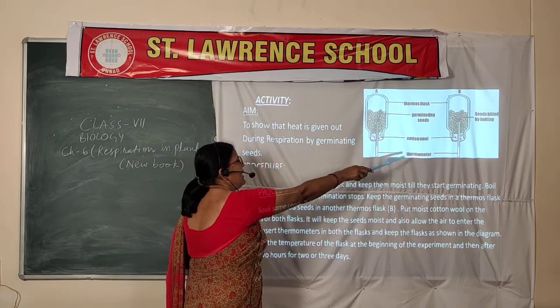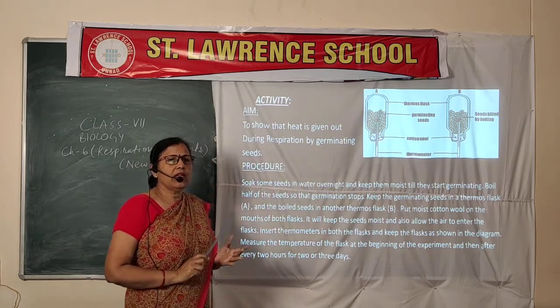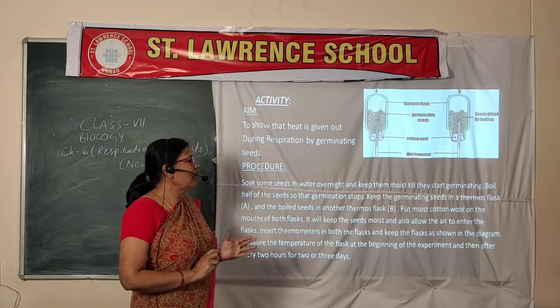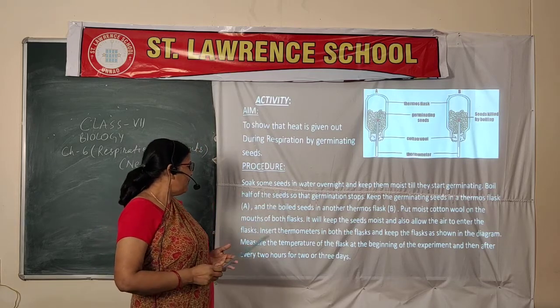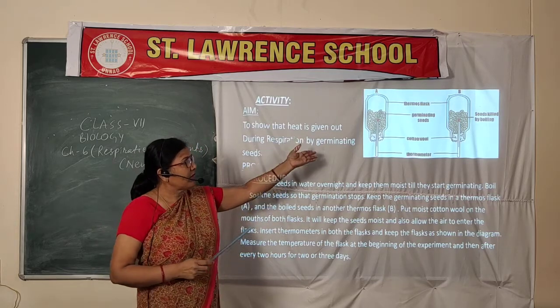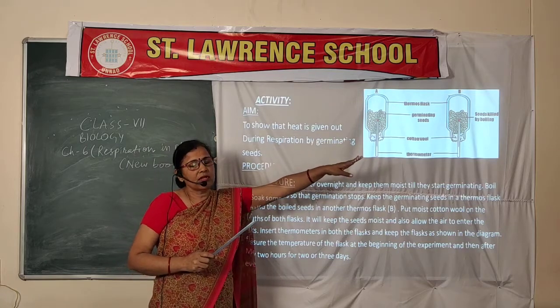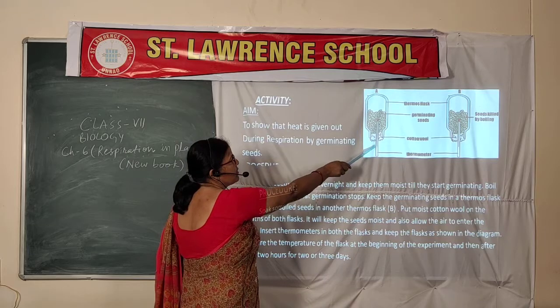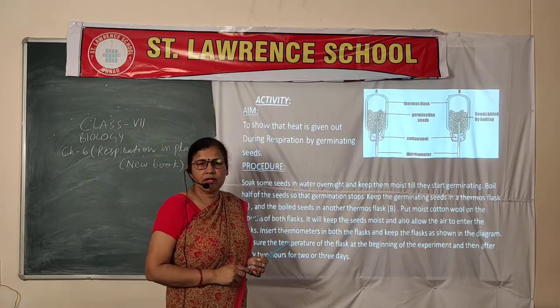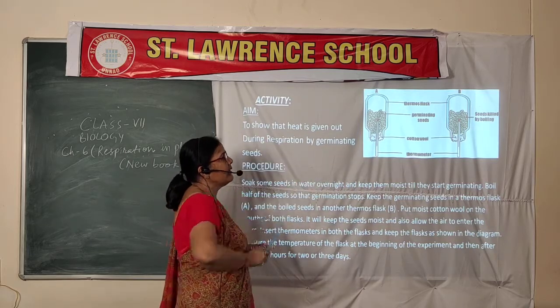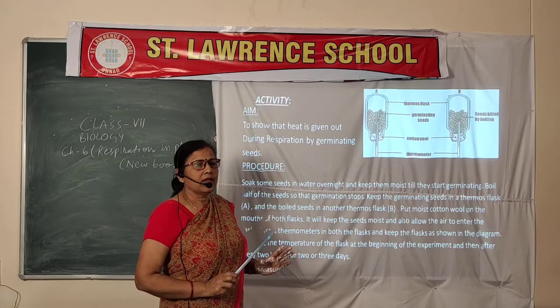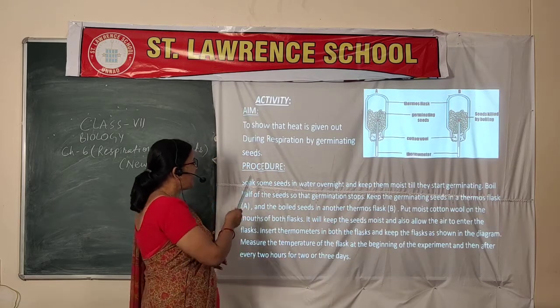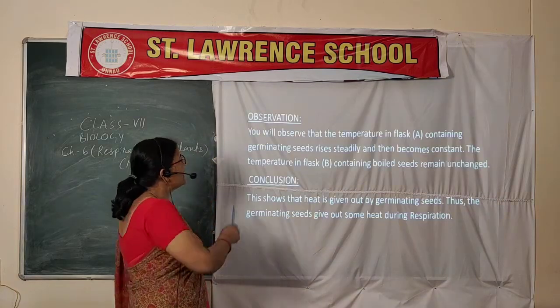But flask B will not show any increase or decrease. Why are the two thermometers showing different things? The first thermometer is slowly increasing, and the second is not showing anything. Next is the observation and conclusion.